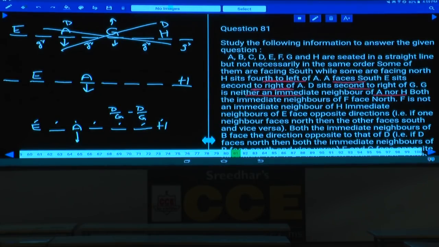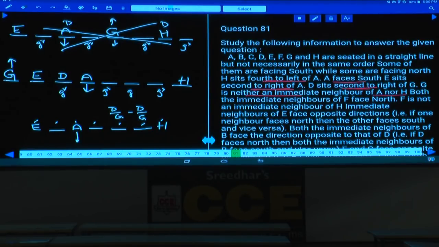Done with this? Now we are left with only one case, and G is neither an immediate neighbor of A nor H, and G cannot be in these 2 places. Then what is the only place here? And G cannot be here as well, isn't it? As G cannot be here, then what is the place? This is the only place left for this G. If G is here and D sits second to the right of G, D must be here and this G must be facing north.